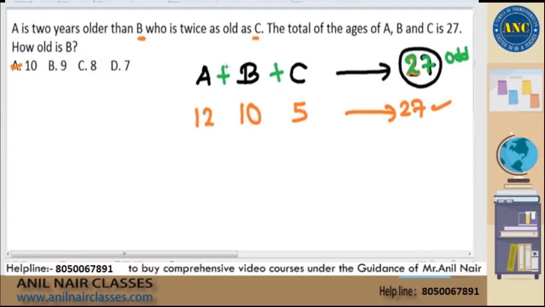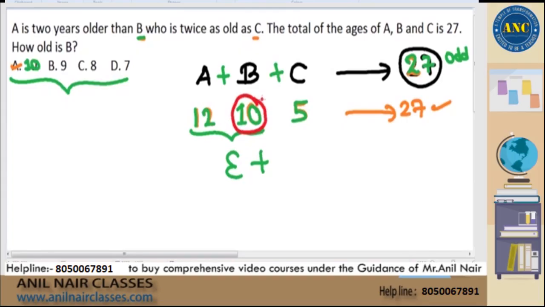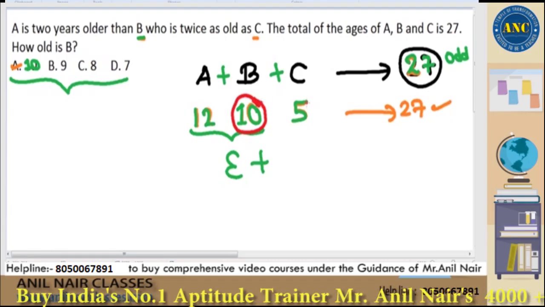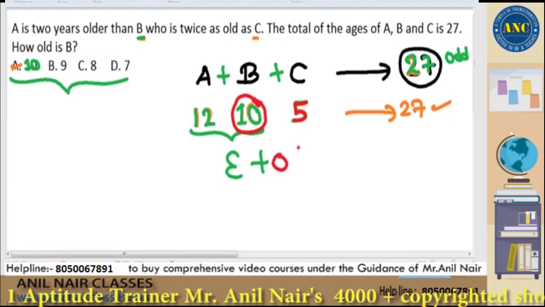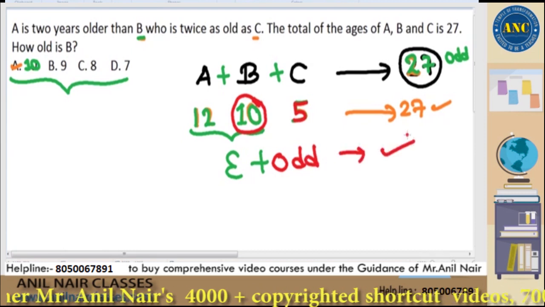Now, when will you get an odd number? Suppose B's value is nothing but the answer options. Suppose I choose an even number, which is what I chose initially. Then the question says A is 2 years older than B. If I add 2 to an even number, again that becomes an even number. Even plus even will become even, but finally I require odd. That means C should be an odd number itself. When I divide this 10 by 2, that number should give me an odd number. Yes, 5 is an odd number. So this is one possibility.